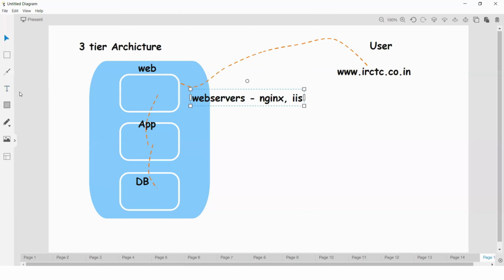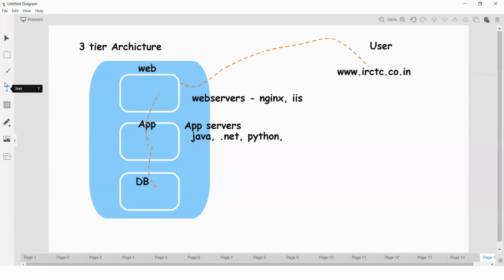Similarly, applications, example, let us say Java, .NET, Python, etc. Similarly, databases. So these are all app servers, as well as DB servers, database servers: SQL, Oracle, right, and so on.